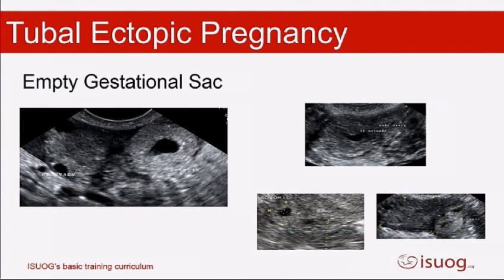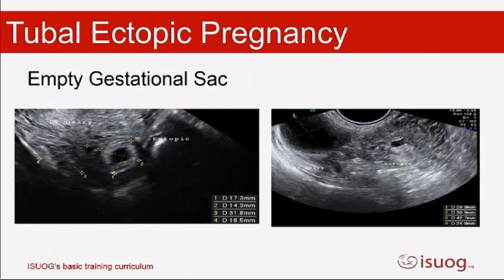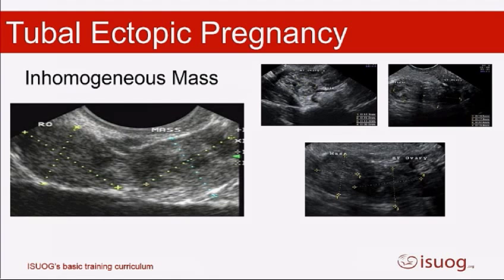The next thing we may see is just an empty gestational sac in the adnexa. So it's almost like seeing a 5-6 week pregnancy that's just in the fallopian tube. So we see gestational sacs that don't contain anything. Again, we see that in about 20% of cases. Again, a couple more examples showing that. By far, though, the most common thing that we see with an ectopic pregnancy is just an inhomogeneous mass in the adnexa that moves separate to the ovary and quite distinct from the corpus luteum. In this, we see them about 60% of cases.